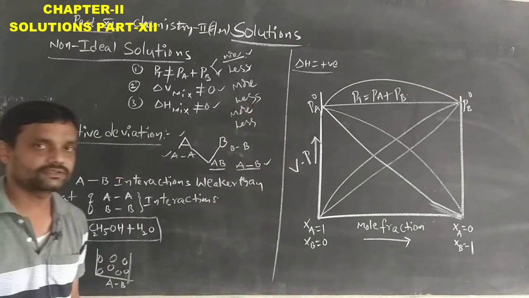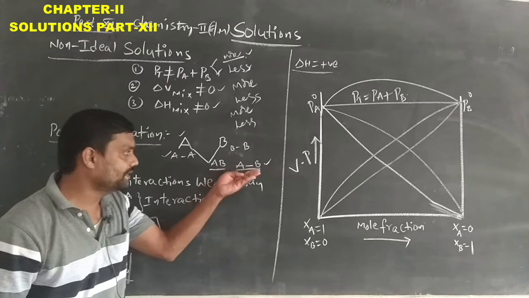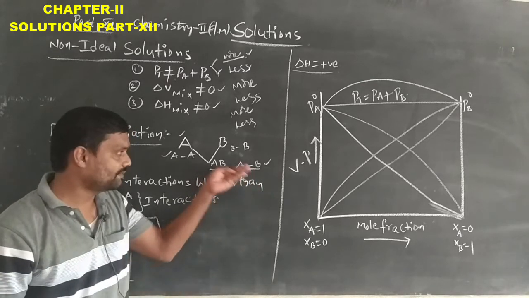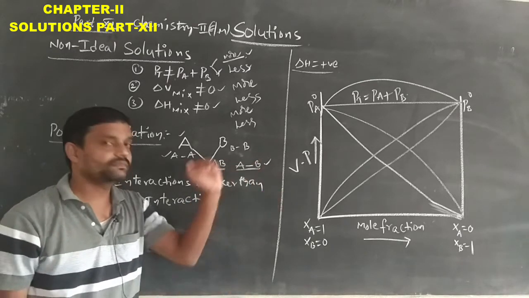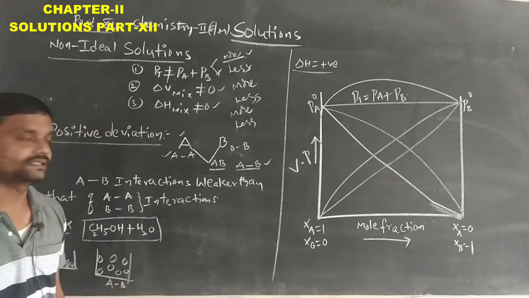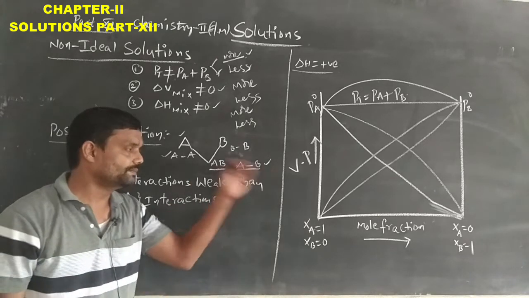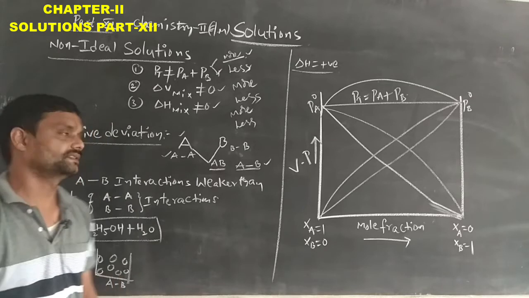What is the AB interaction? That means A molecule and B molecule interactions will be present.